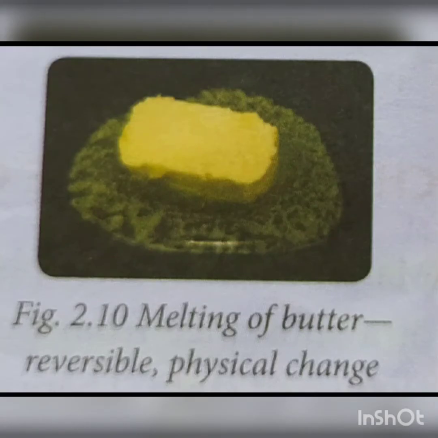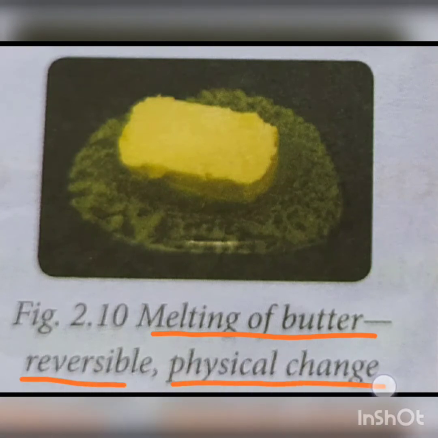Now we will do an activity to show that melting of butter is a reversible and a physical change. For this, the materials required are butter, vessel, tripod stand, and a Bunsen burner. We take some butter in a vessel and heat it on a Bunsen burner. We will observe that the butter starts melting. We taste the melted butter. We will notice that there is no change in the taste.